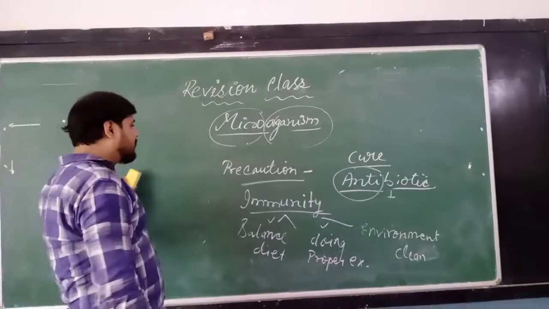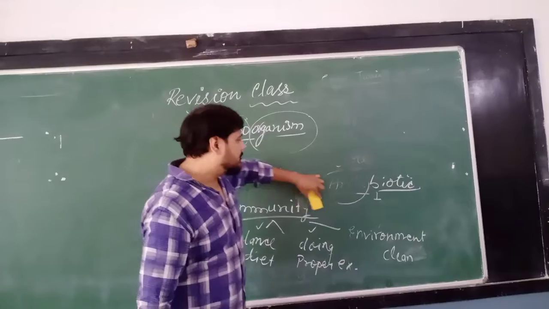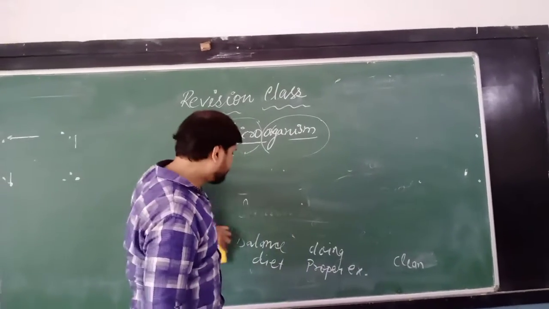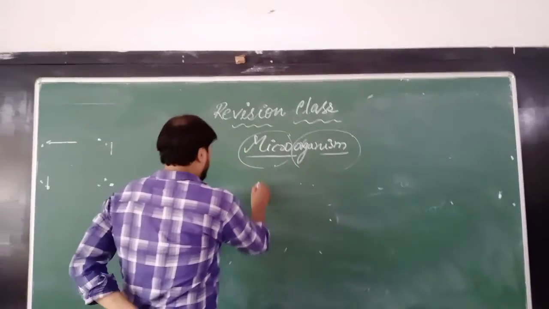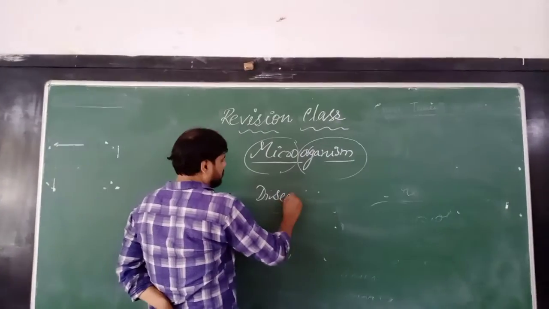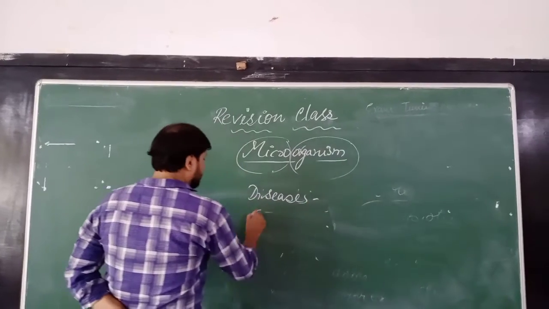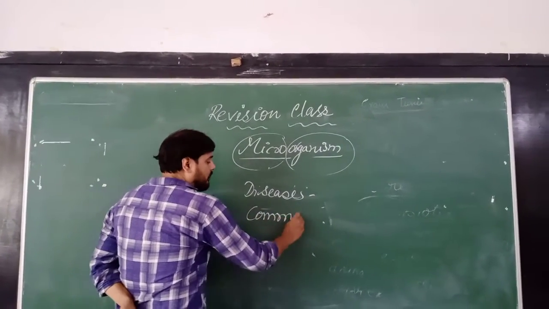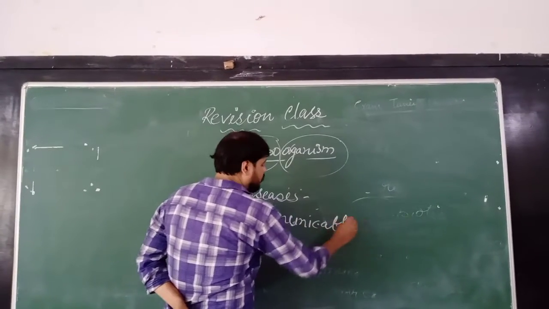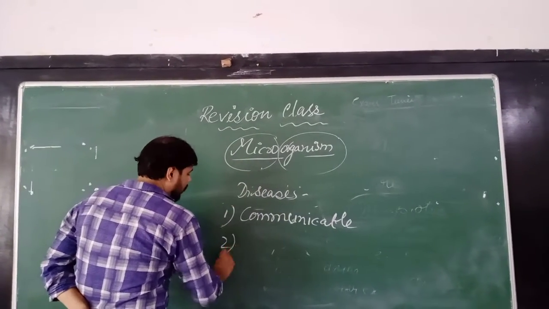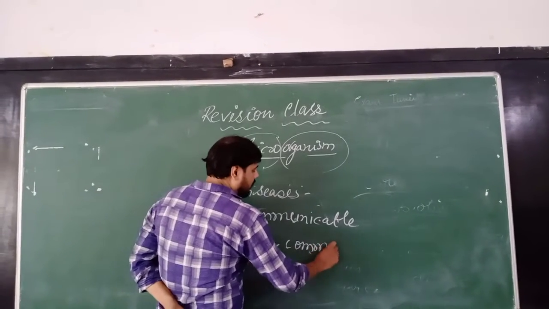Next topic comes diseases. Now look, we are having two types of diseases. Let's study the disease. Diseases. But there are two types of diseases. One is communicable, and the next one is non-communicable. Okay, communicable or non-communicable.